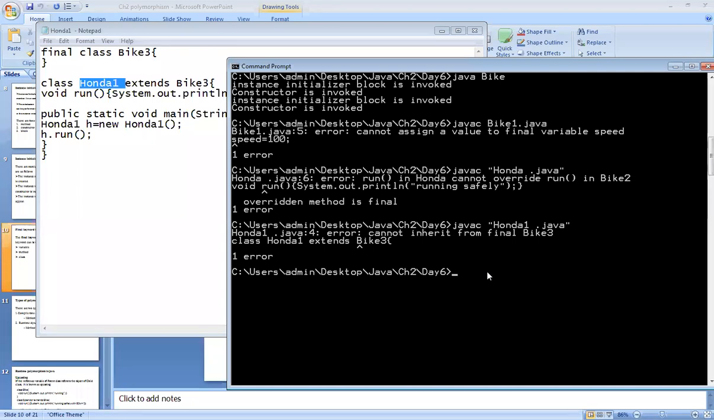So this is the main intention behind this final keyword. Whenever you are designing any type of application, if you want to avoid such three things, then you can apply the final keyword.